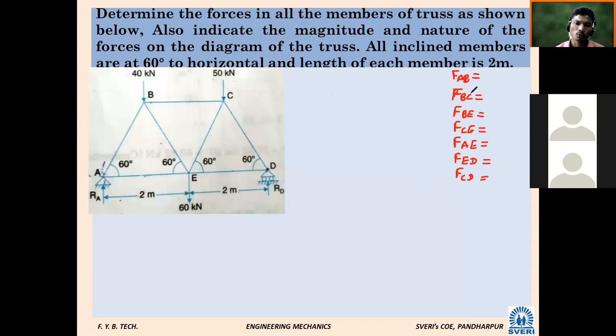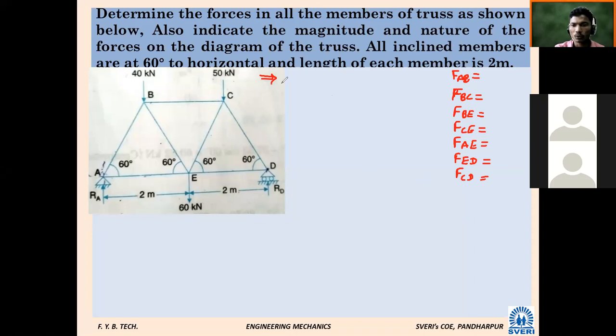Now once we are going to solve this problem, our conditions are also given. All inclined members are at 60 degrees. That is given, and the length of each member is 2 meters. It is also given.